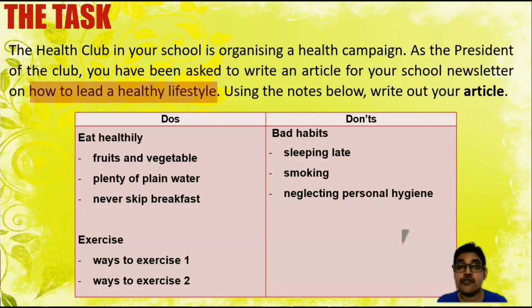Alright? And there are also don'ts here. So bad habits also, okay, so meaning to say when you say don't bad habits, it refers to avoiding things. For example, sleeping late, smoking, and neglecting personal hygiene. Now this seems to be quite a simple article. The reason I chose this as a task for today's lesson is because I want students to get used to writing an article before you move on to more challenging article writing tasks. So it is better for us to get started with something simple before we move on to something difficult.